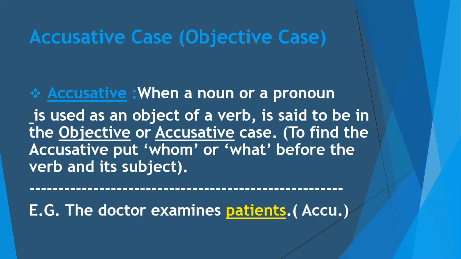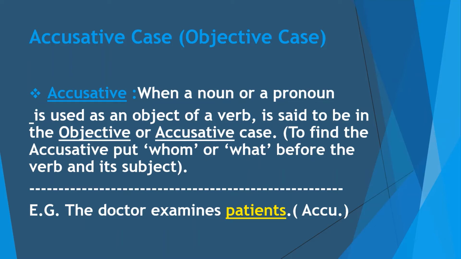Accusative case is also called objective case. Now what is meant by accusative case? When a noun or a pronoun is used as an object of a verb, it is said to be in the objective or accusative case. Means when the object of a verb, object means the action is done on whom, that is called object. So when the noun or pronoun is used as an object of a verb, then that noun or pronoun is said to be in the objective or accusative case.